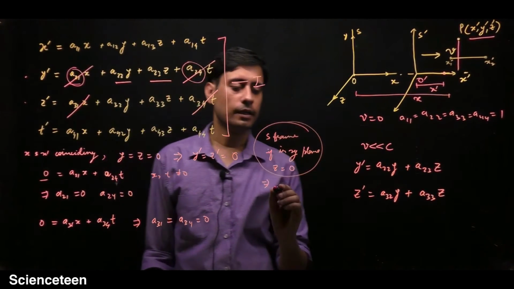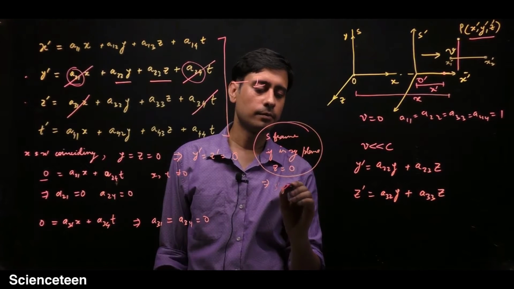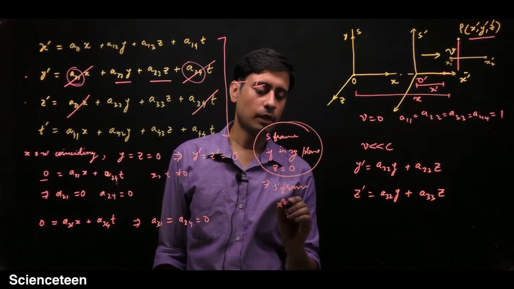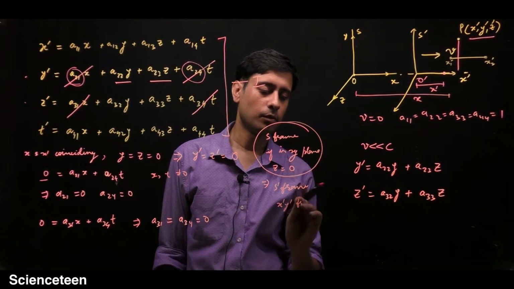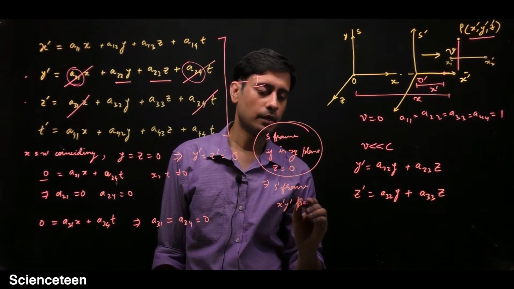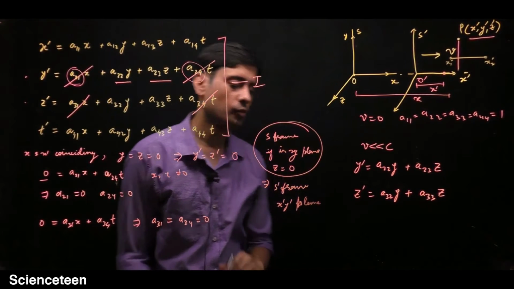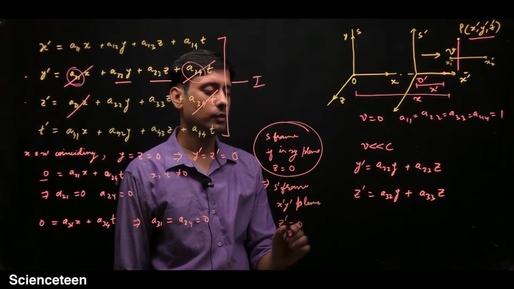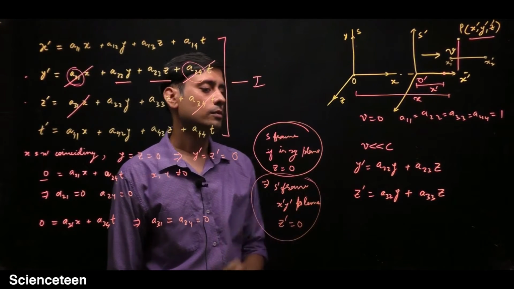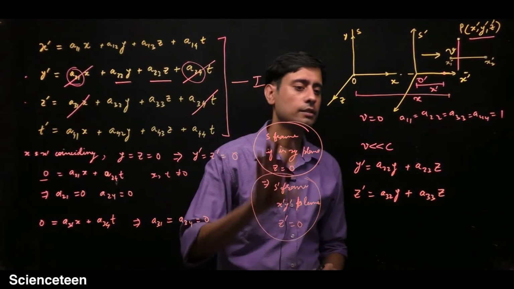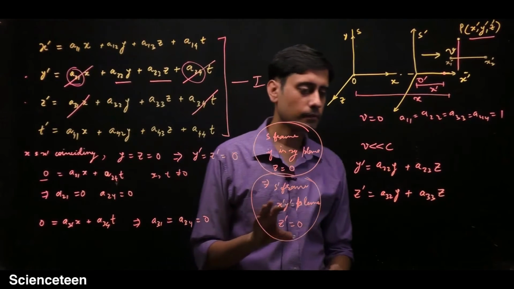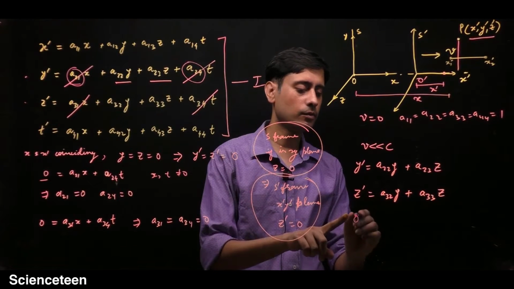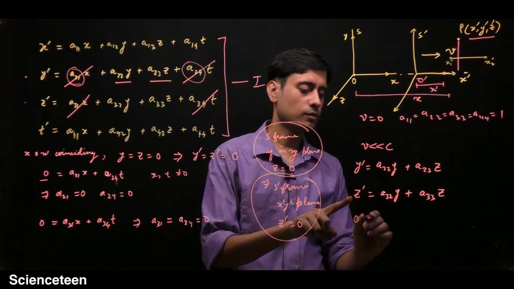This implies that in the S prime frame, in the x prime y prime plane, this z prime must also be 0. So from here you get it. Now just put these values here. So z prime is 0, put it here.